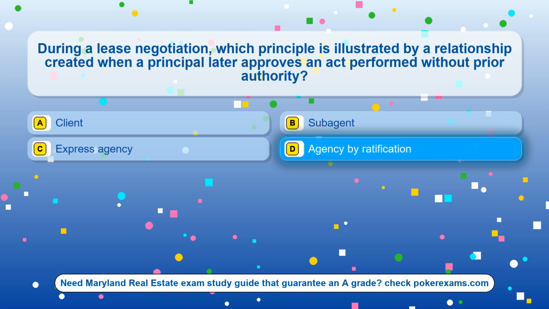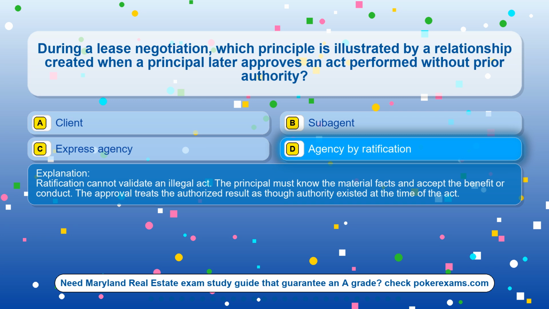The correct answer is option D, agency by ratification. Ratification cannot validate an illegal act. The principal must know the material facts and accept the benefit or conduct. The approval treats the authorized result as though authority existed at the time of the act.